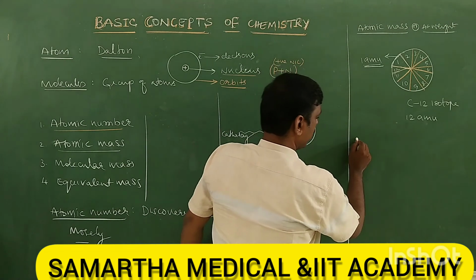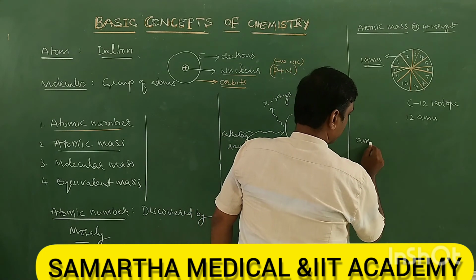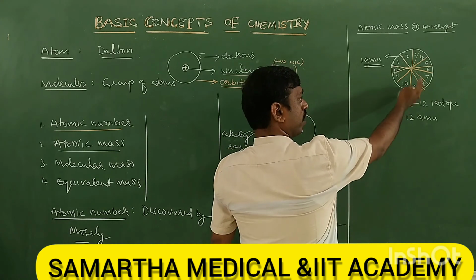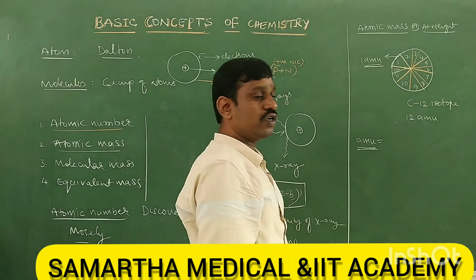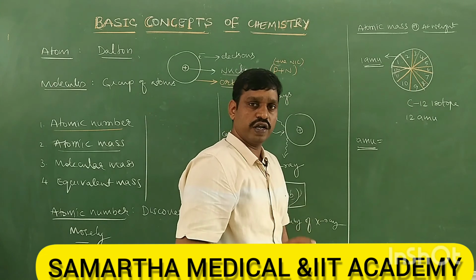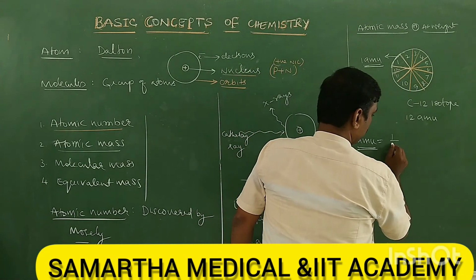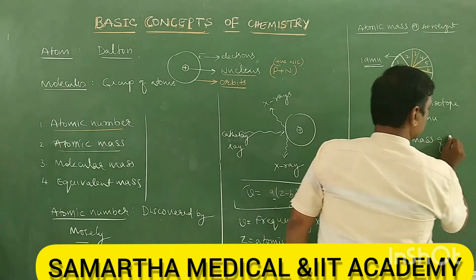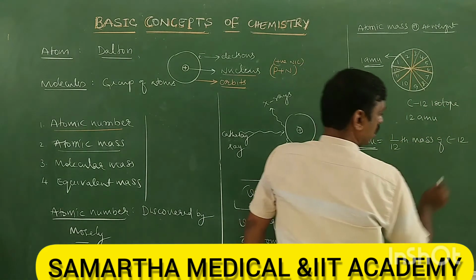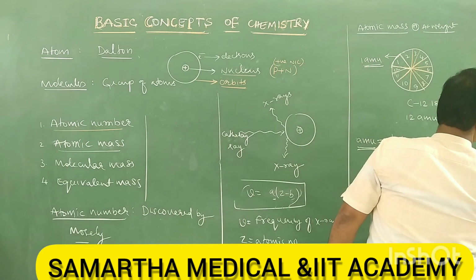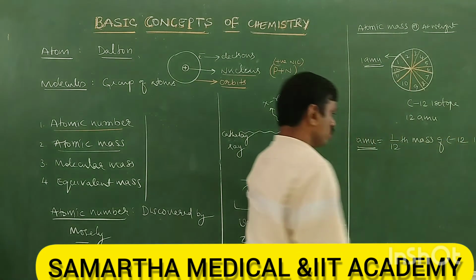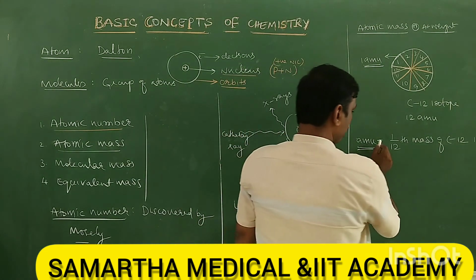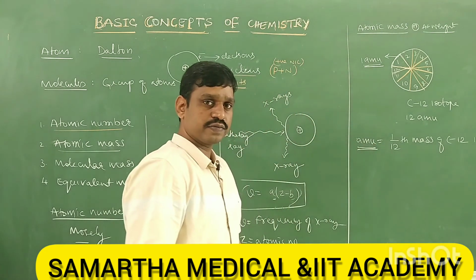Then how do you define AMU? Atomic mass unit can be defined as 1 by 12th the mass of the C12 isotope is called 1 AMU. Right? So 1 by 12th mass of carbon 12 isotope is called AMU, atomic mass unit.